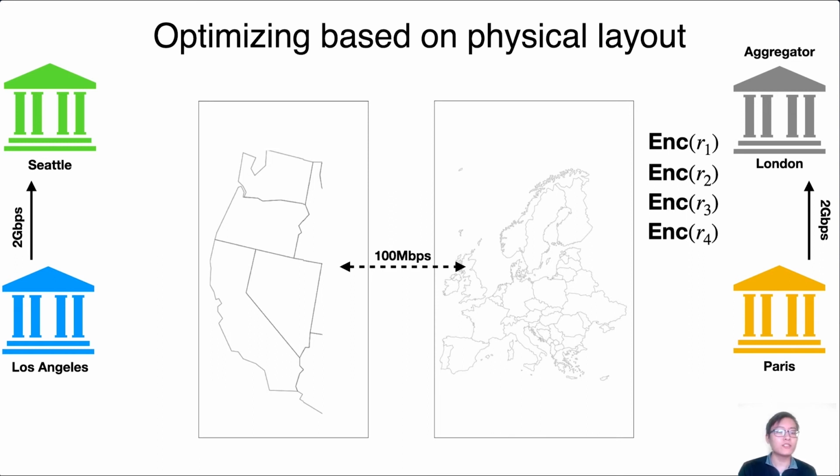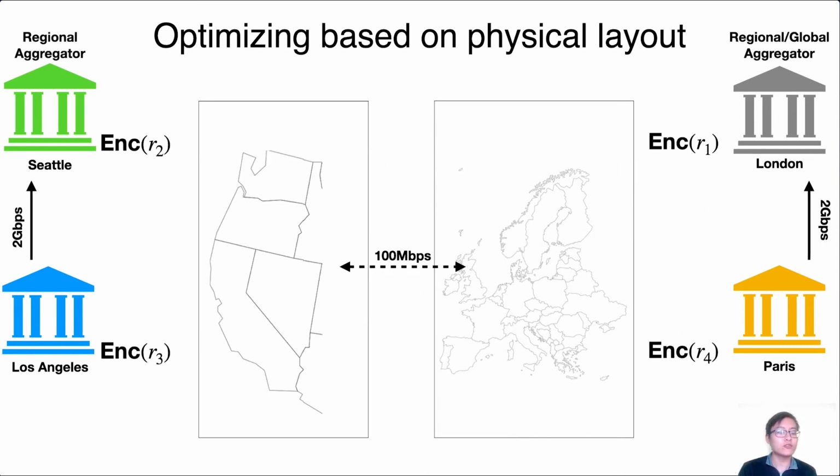Therefore, we optimize this protocol by introducing a different, hierarchical version of the protocol. And our insight is that in addition to the global aggregator from before, we introduce a regional aggregator for each region that aggregates the data of parties in its own region.